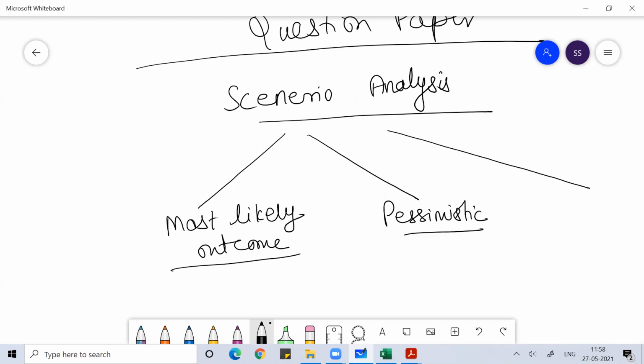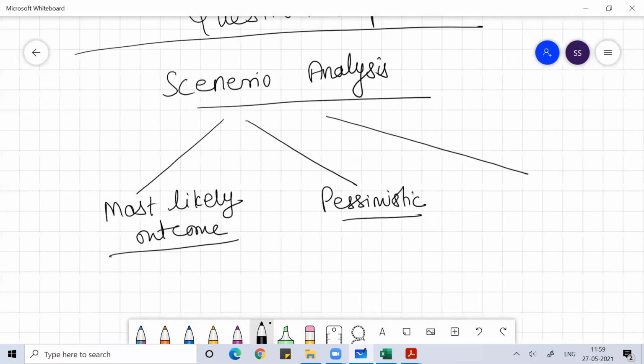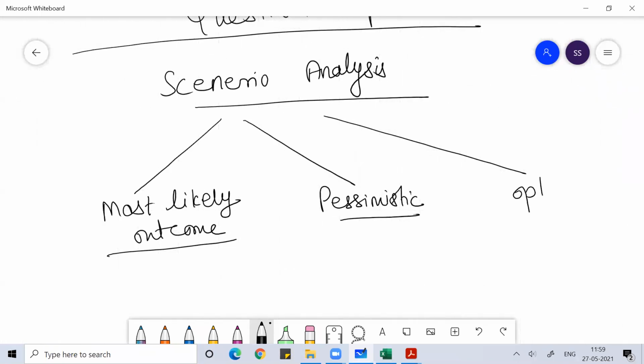pessimistic scenario means nothing would be good. Nothing would be good in terms of the company: selling price is decreasing, variable cost is increasing, sales are decreasing. Pessimistic means you are not able to sell your product, your cost is increasing day by day, you are not getting inventory, nothing is going well. Then optimistic means everything is going great, everyone is buying your product, people are fighting to get your product, you can sell the product at whatever rate you want, and your variable cost is decreasing like anything. That is optimistic. I hope you're understanding.